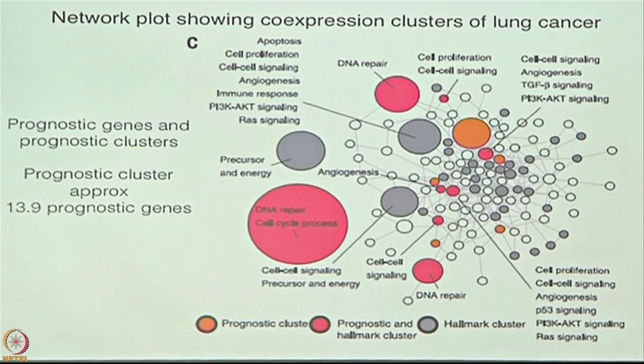They were published 7-8 years ago. And the prognostic and Hallmark clusters are our work, which is superimposed on the Hallmark. We are agreed that these are all important. And then there is a third group in which we say this is a prognostic cluster, but Hallmark hasn't talked about it.